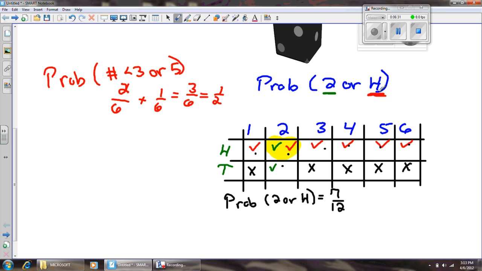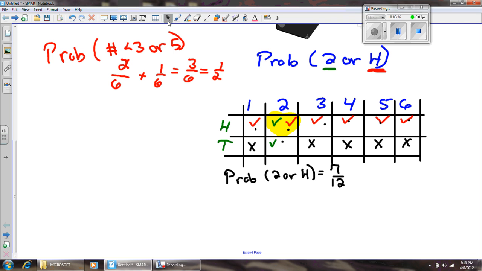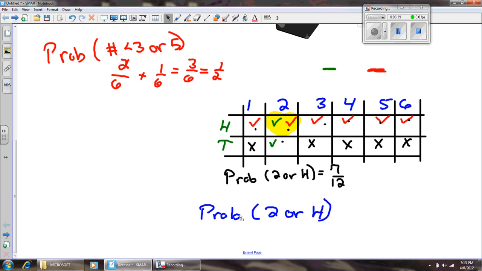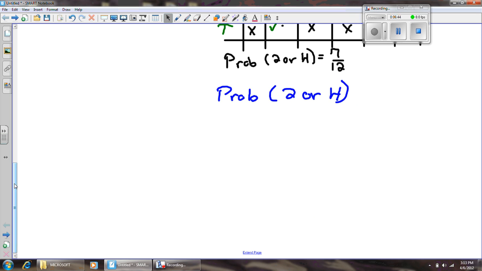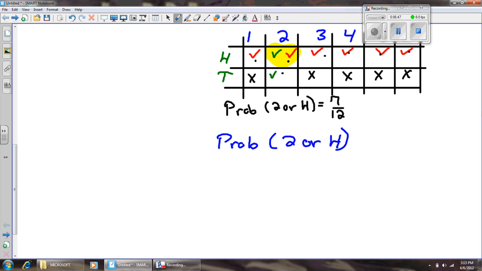Now watch what happens if I just try to calculate it like a mutually exclusive event. I'm going to run into a small problem. I'm going to bring this down here, give myself a little more room. All right, and I know the probability of getting a 2 on a 6-sided die is 1 out of 6. Okay, I know the probability of getting a heads on a coin is 1 out of 2. Now, if I add those numbers together, I need to get a common denominator. Hopefully, you know how to do that by now. I mean, you are in 8th grade. You should be able to add fractions.